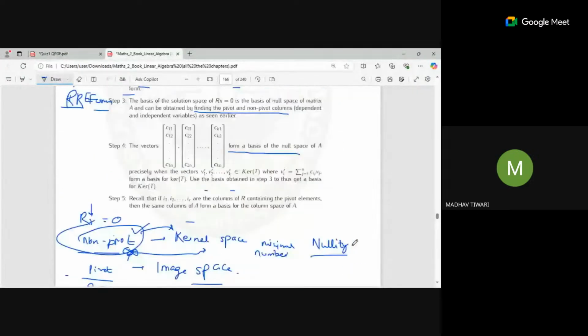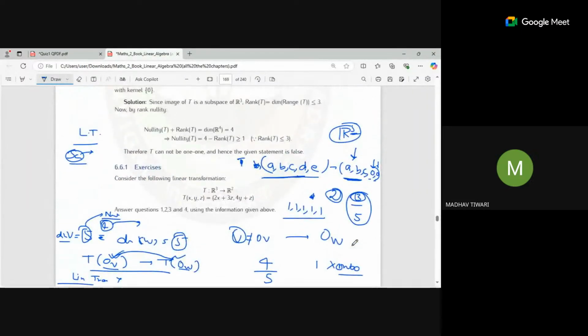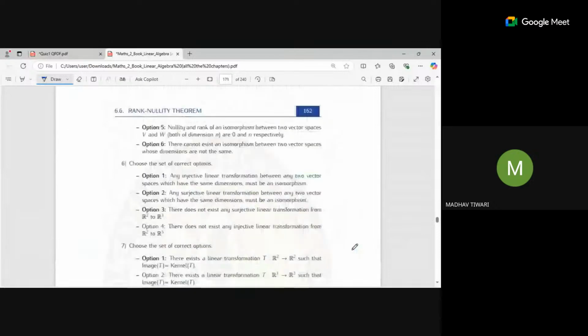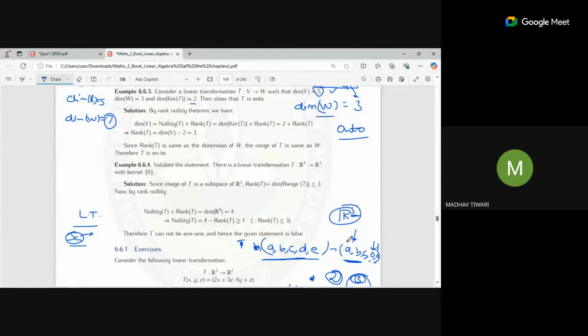So after that we have seen this thing. So let's move on. Okay, so here we are. This one we have done. Let's see. Yeah, this one. Validate the statement: there is a linear transformation R4 to R3 with kernel having only the zero vector. So R4 to R3 we want to go. And when we say kernel has only the zero vector, we are saying nullity is zero, sir. Yeah, in this case, nullity is zero.